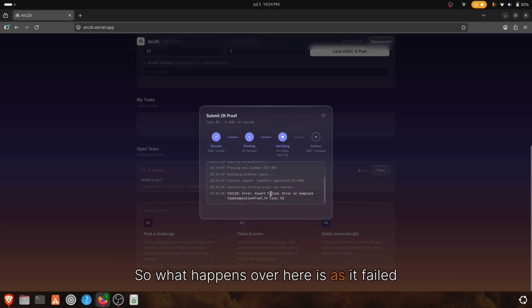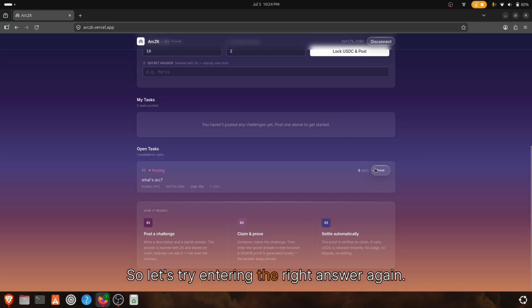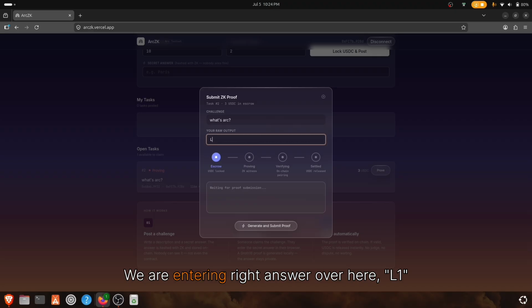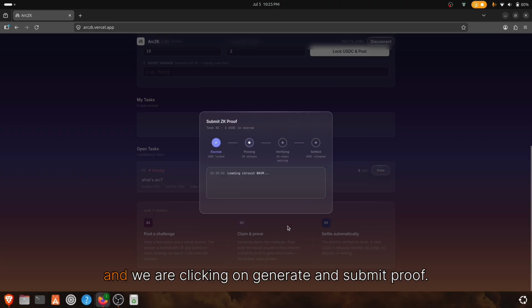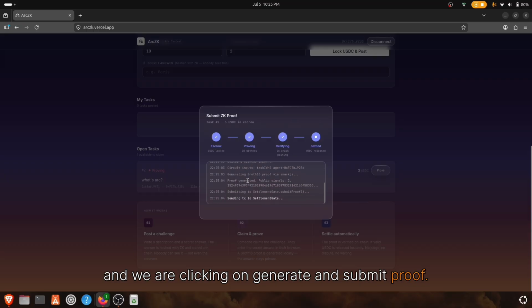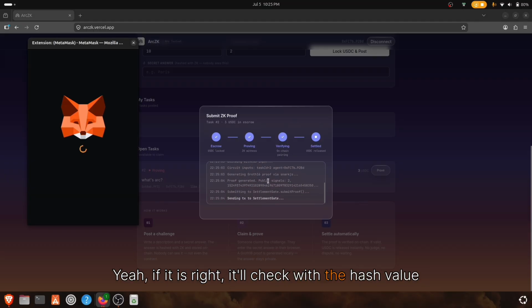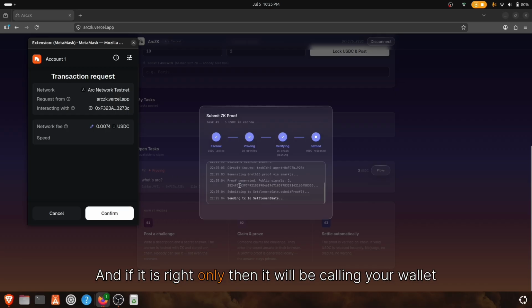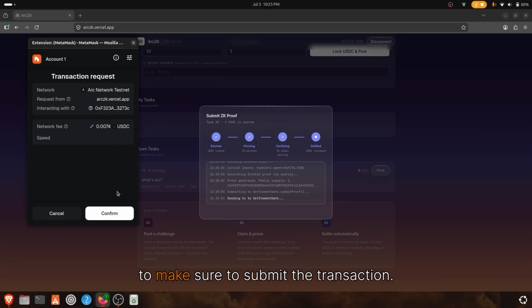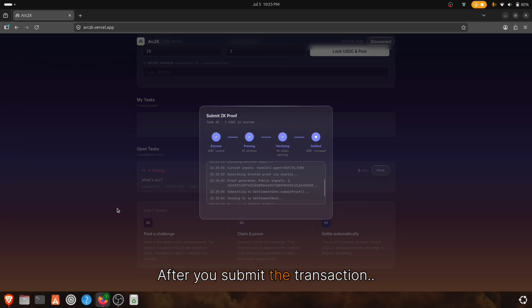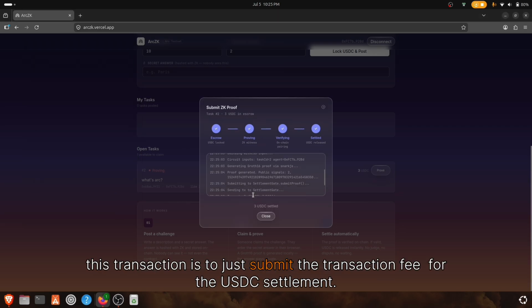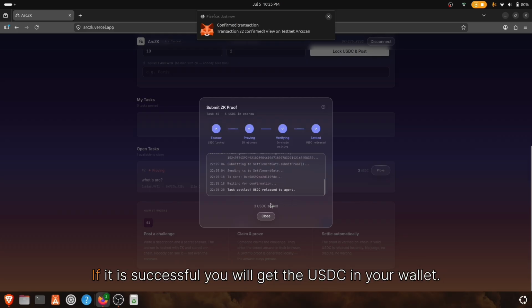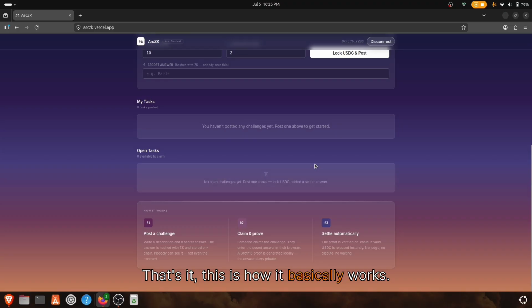So what happens over here is that it fails, and the error is interpreted as a completion proof failure. Let's try entering the right answer again. We are entering the right answer, L1, and clicking on generate and submit proof. If it is right, it will check against the hash value generated with the salt. Only then will it call your wallet to submit the transaction. This transaction is just to pay the transaction fee for the USDC settlement. If it is successful, you'll get the USDC in your wallet. That's it. This is how it basically works.